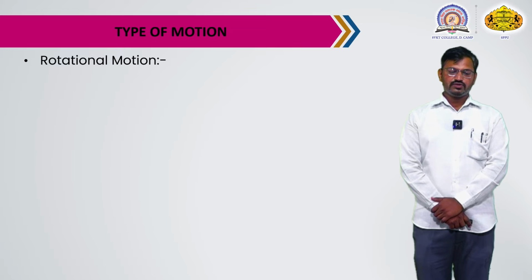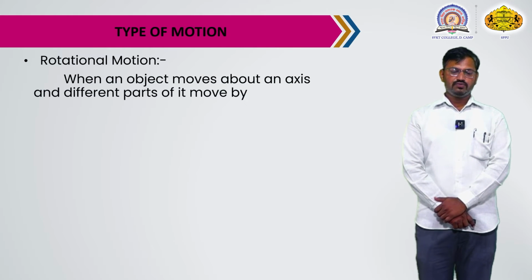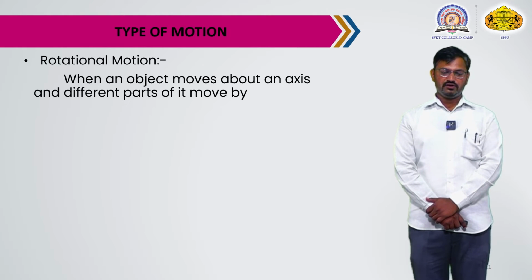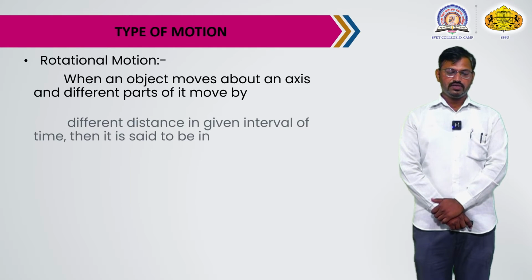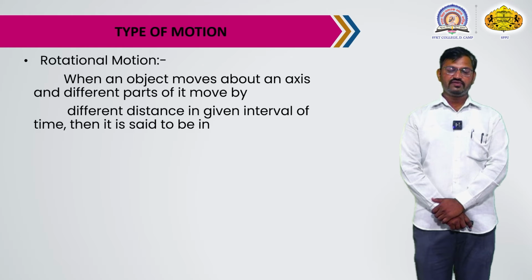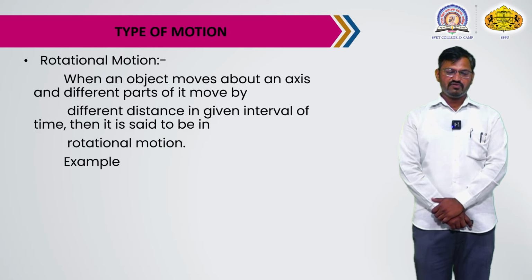Next type of motion, rotational motion. When an object moves about an axis and different parts of it move by different distances in a given interval of time, then it is said to be in rotational motion.